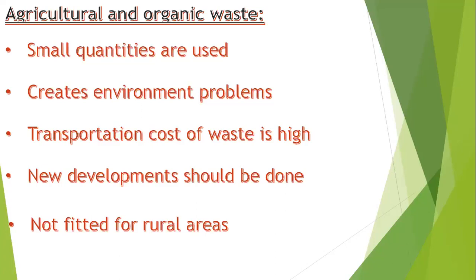The transportation cost will be high, and this waste should be transported away from living people and safely disposed of, in places not occupied by people, right? If it is not safely disposed of, again it causes environmental imbalance.